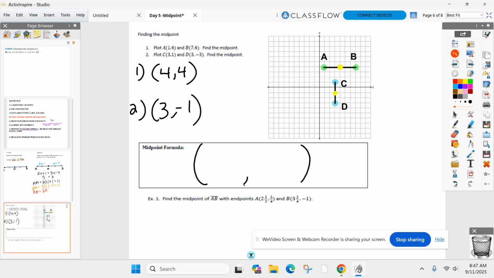Here's how we find the midpoint. It uses the same letters as distance, so don't confuse them, please. To find the x coordinate, we do x1 plus x2. And it's in the middle, so what do you think we're going to do? We've got to find what's in the middle of those. Cut it in half. Okay? And then same thing for the y's. Add them together. Divide them by 2.